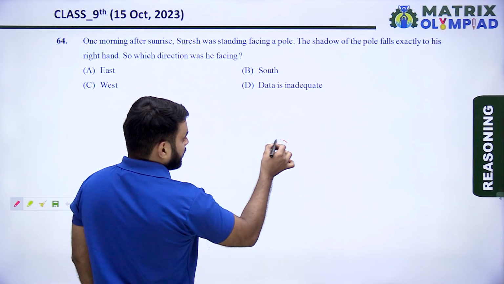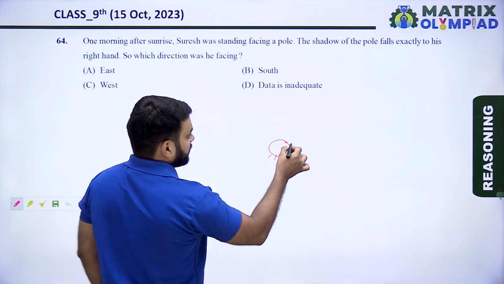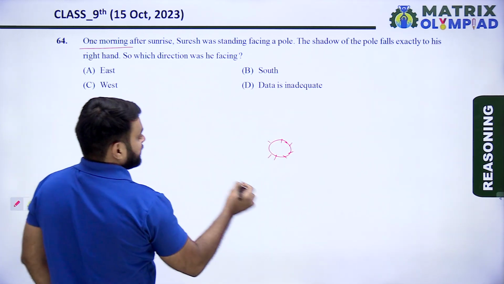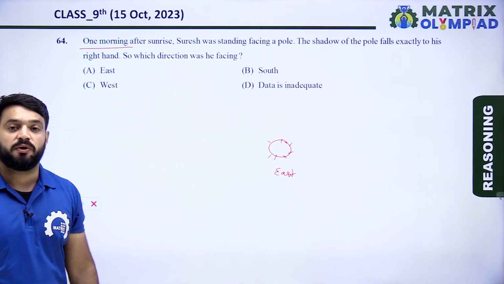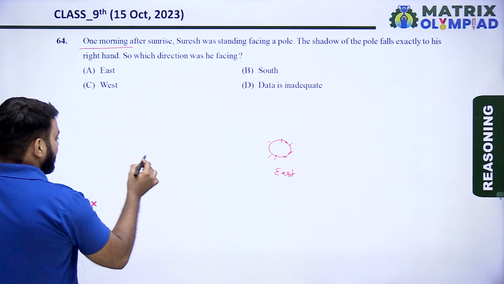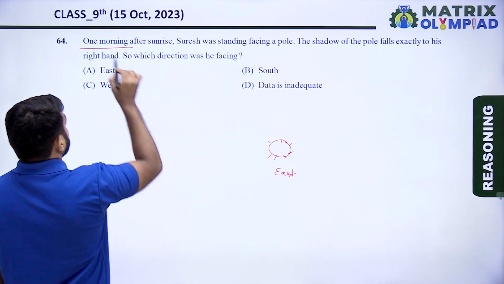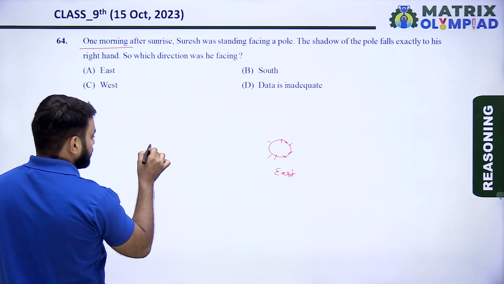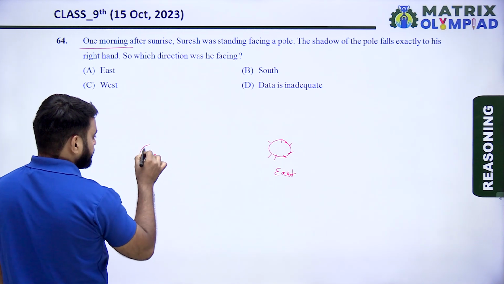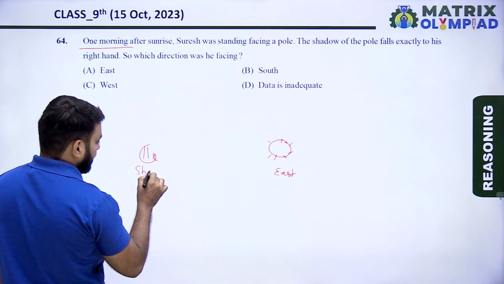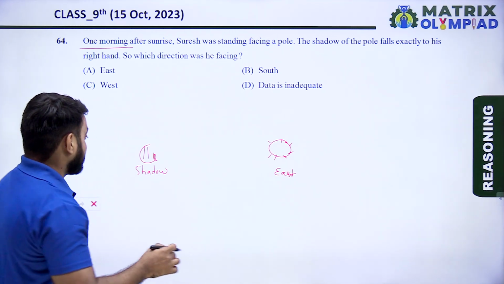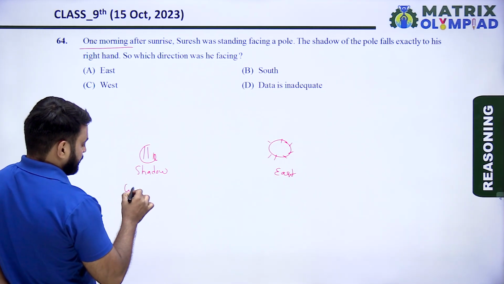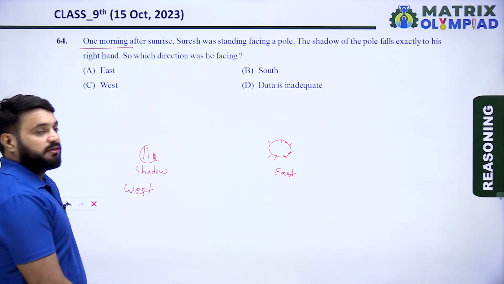Position of sun in the morning time is in east direction, and shadow is always formed in the west direction in the morning time.